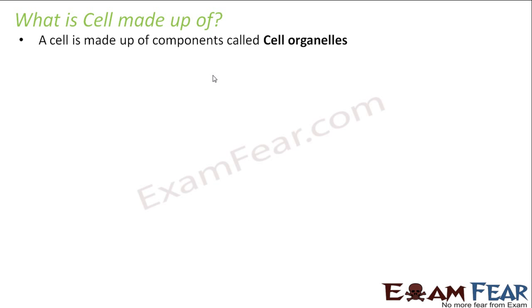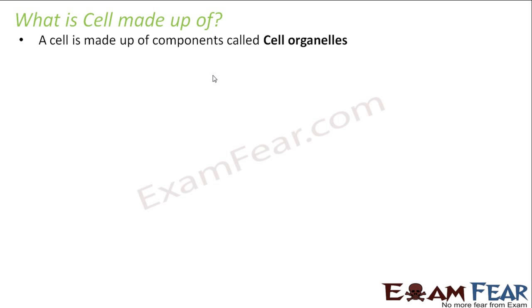Okay. So now that we are clear with what unicellular and multicellular organisms are, let us now try to see what a cell is made up of. Till now we saw that cells are the structural and functional units of every living organism. Now let us look at the structure inside one cell. Let us concentrate only on a single cell. We will see what it is made up of. A cell is made up of components called cell organelles. So even inside a cell, you have different components, and these components are known as cell organelles.